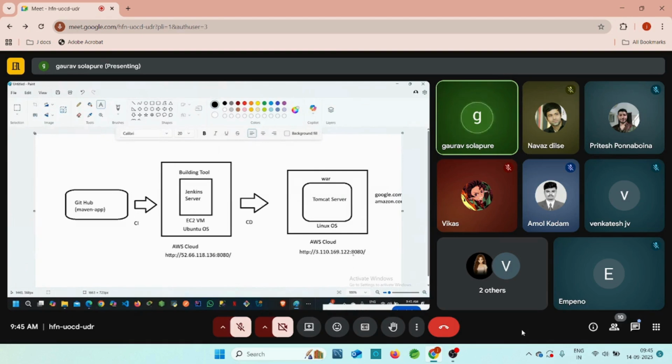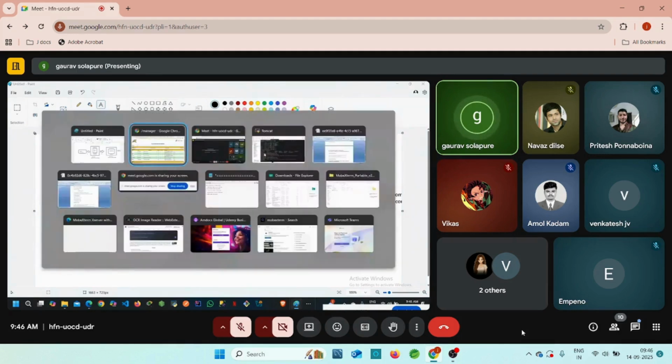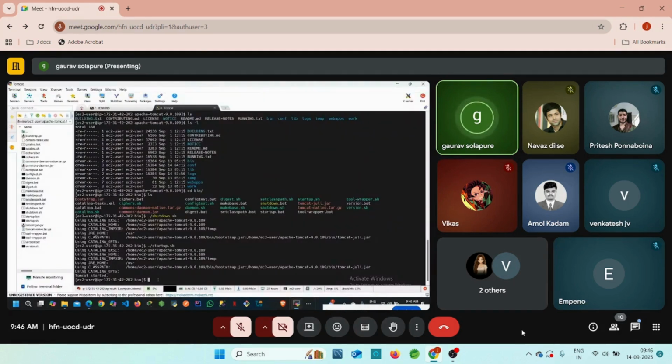Anyone you can keep there, but this port number should not be duplicated. Like Jenkins is 8080 and Tomcat is 8080. This is not allowed here whenever you try to deploy our application, right? So that's why we need to change the port number for Jenkins or the port number for this Tomcat. So if we have this Tomcat already up, you can change the port number from the Tomcat only.